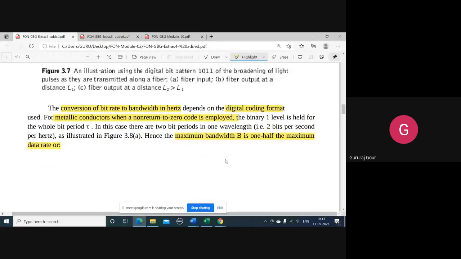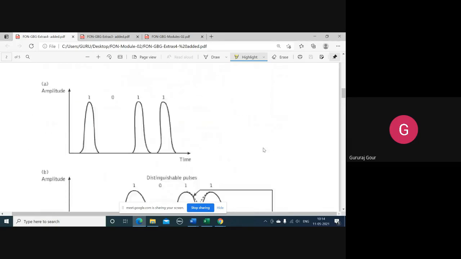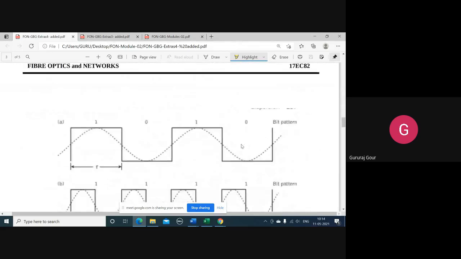Now to convert this bit rate to bandwidth in hertz, it depends on the coding format, whether you are using NRZ or RZ coding. In the present case, for example, take 1011 that we are transmitting. One is represented by a rectangular pulse of width tau, that is the pulse width, and 0 with no pulse, and 1 again the same pulse of width tau. So this is the NRZ pattern.